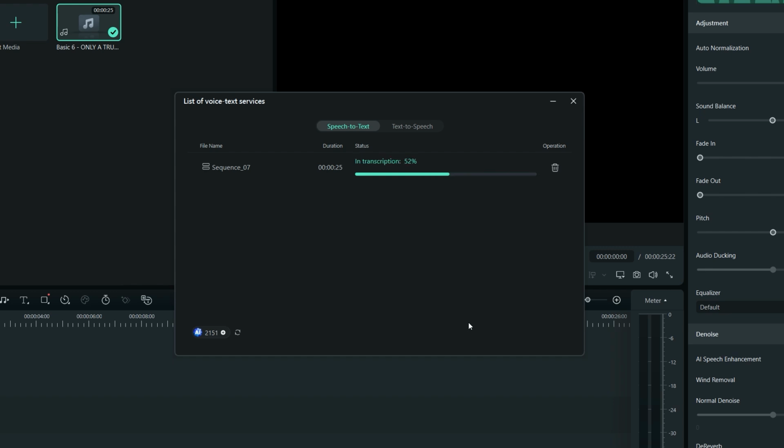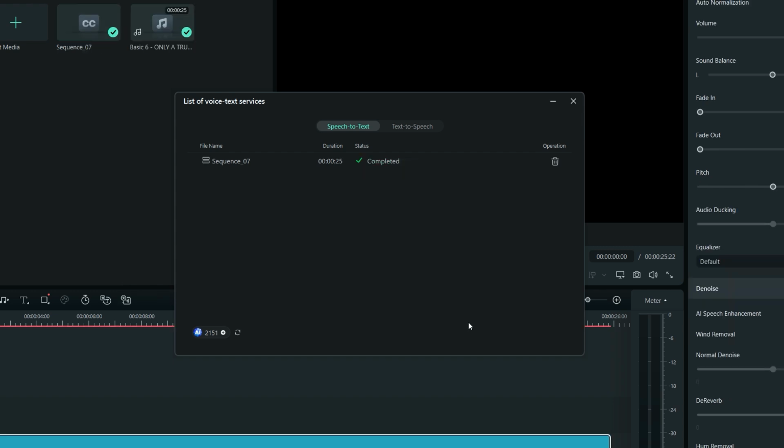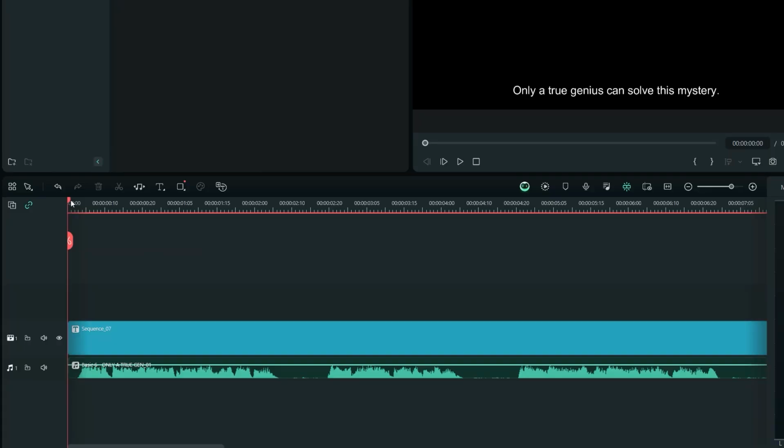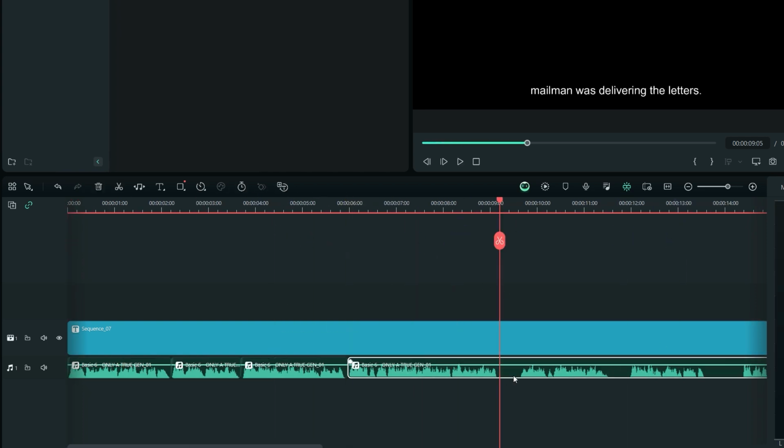After a few seconds, Filmora will insert a text bar in the project timeline for you to edit further. I'll get back to this part at the end. Now, edit the audio by moving and placing this playhead at any point, and then click on this scissors icon to split the audio. This can help you in removing empty gaps and silences from the audio.